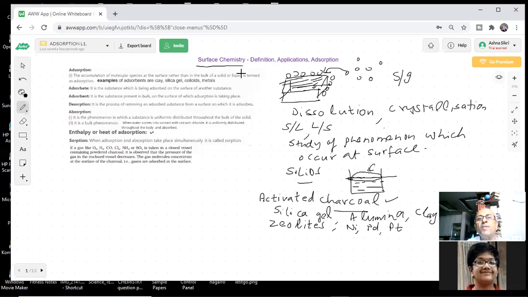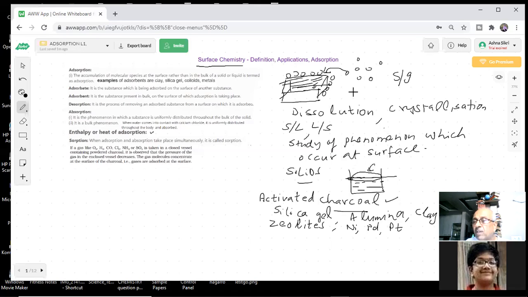So the first thing we know about it: surface chemistry is the study of the phenomena that occur at the surface. Gases intermix, they do not have any surface, therefore nothing is going to happen at their surface. But solid and gas is a very common phenomenon where gas molecules get adsorbed on the surface of the solid.